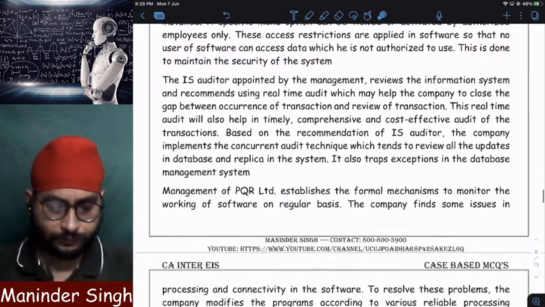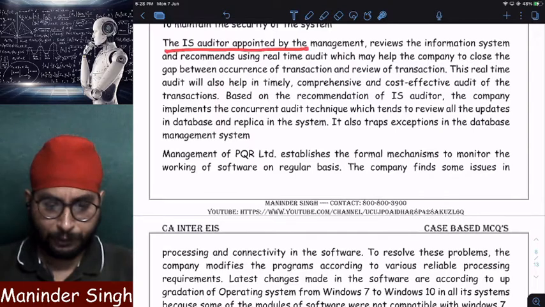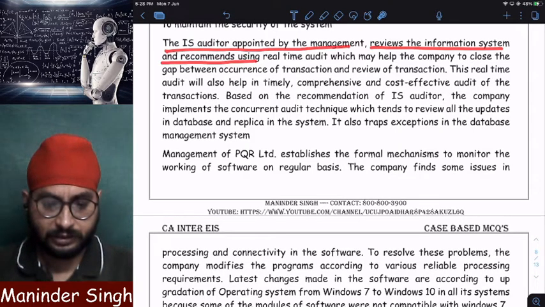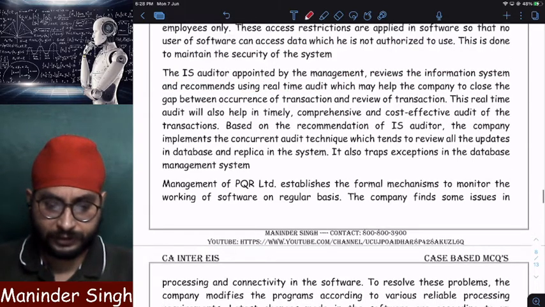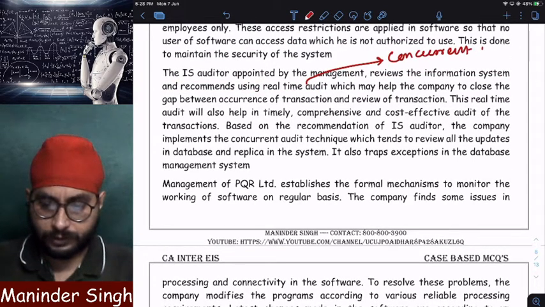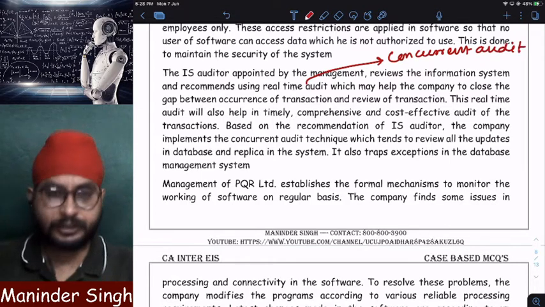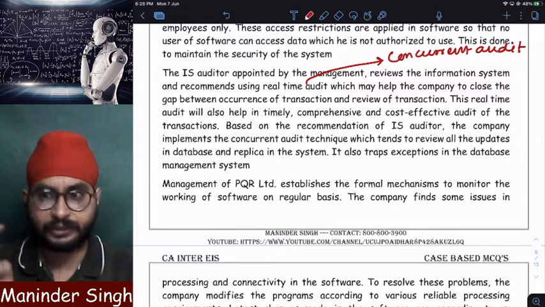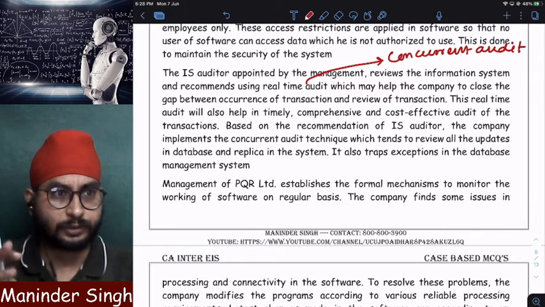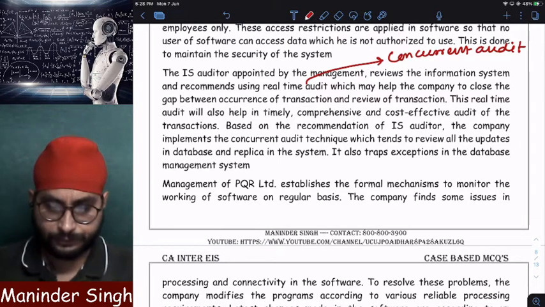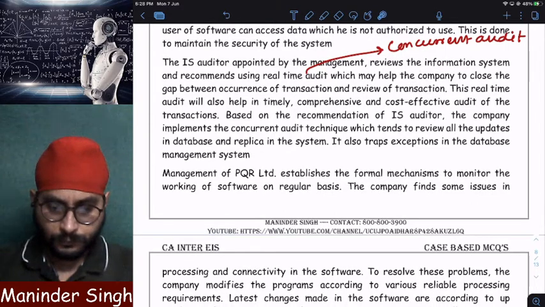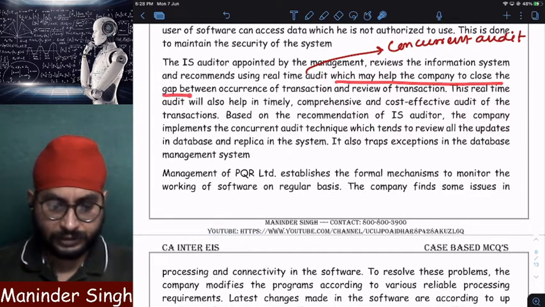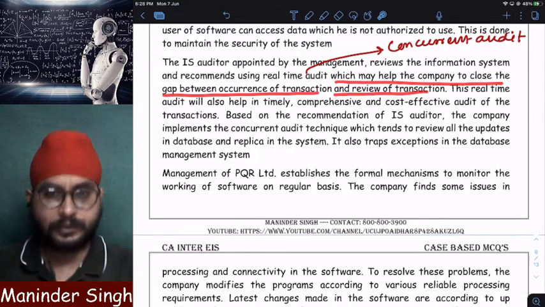Control should be good. The IS auditor appointed by the management reviews the information system and recommends using real-time audit. Real-time audit means concurrent audit. In chapter number 3, we have seen concurrent audit techniques: snapshot, integrated test facilities, SCARF, CIS, audit hooks. So many things we have seen, right, which may help the company close the gap between occurrence and review of a transaction.